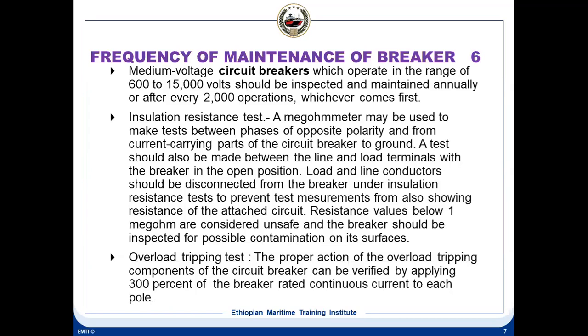Generally, on high voltage breakers, we don't do the maintenance on board ship. But on ACBs and the like, we can do it, because they are medium voltage breakers. One is the insulation resistance test and the other is the overload tripping test. These are tests we can do. For a high voltage breaker, if it is a vacuum circuit breaker, what we do on board ship is the vacuum check. That is one thing. We can also inspect the breaker, and other things like tripping are done by the yard people.